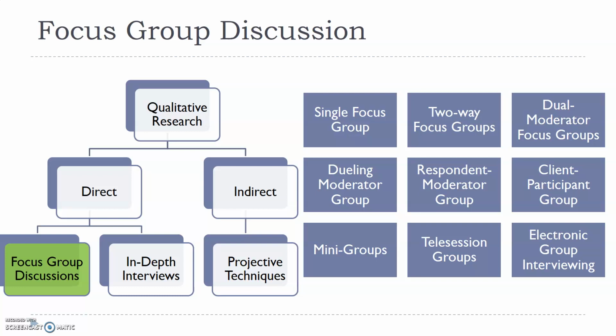Mini groups are when the focus group has only 4 to 5 participants. Generally, focus groups have 8 to 12 participants. If we could not get that many participants and have fewer than 6 members, we can call it a mini group.